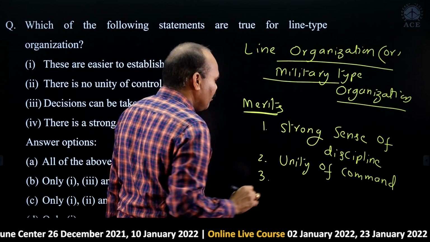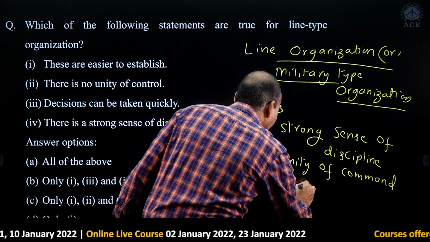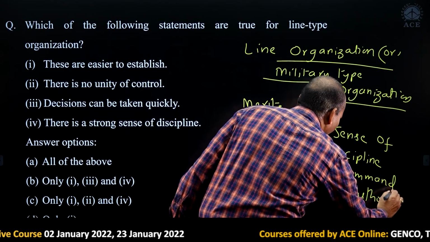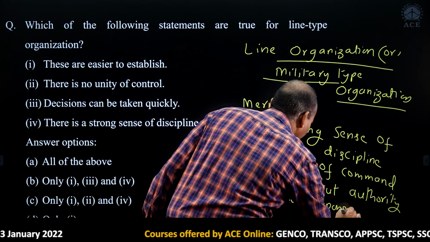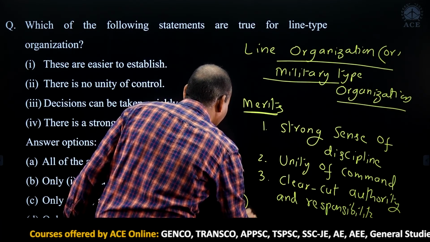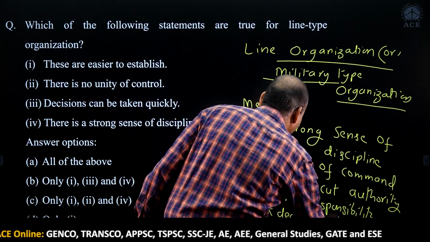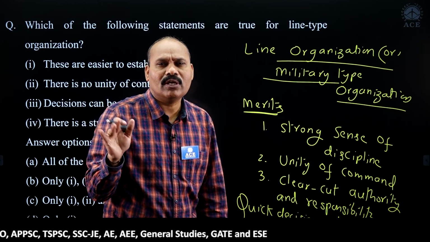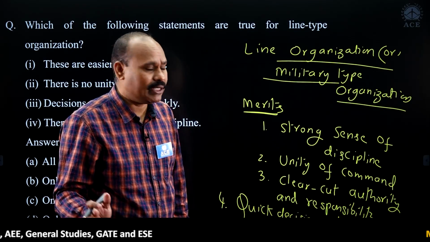And the third important feature is clear-cut authority and responsibility. And the fourth one, quick decision making. The decision making process is very quick because one boss is there, he is giving orders, then within no time it is executed. So decision making is fast and execution is also fast, quick decision making.